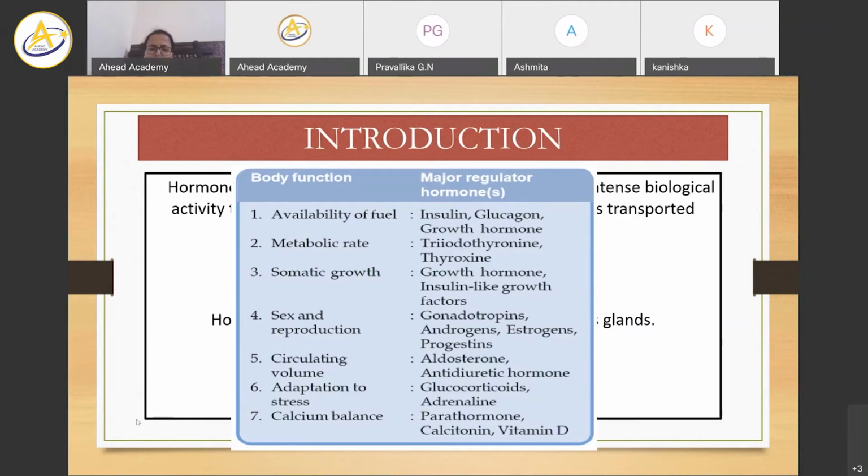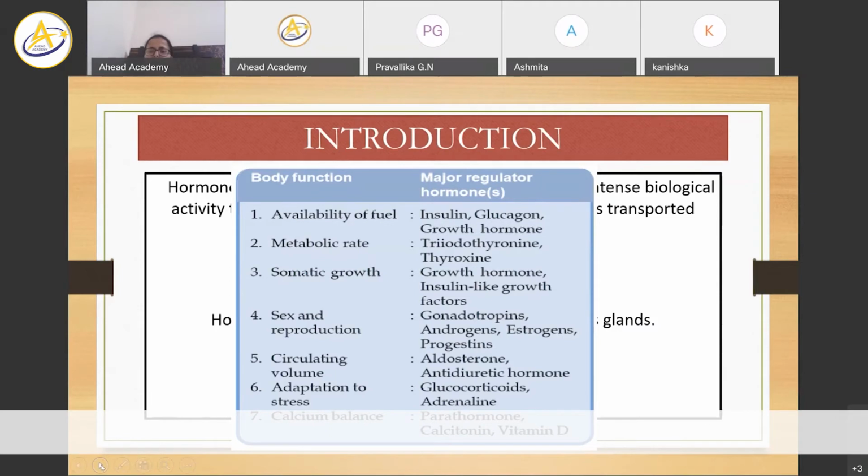A basic question before moving to the next slide: if the serum calcium level goes down, what happens to the parathyroid hormone, and does it have a role in bone remodeling? Can any one of you tell me in a few words?